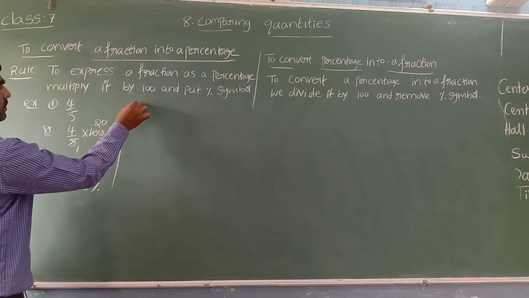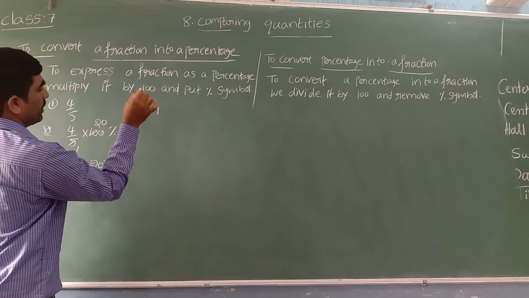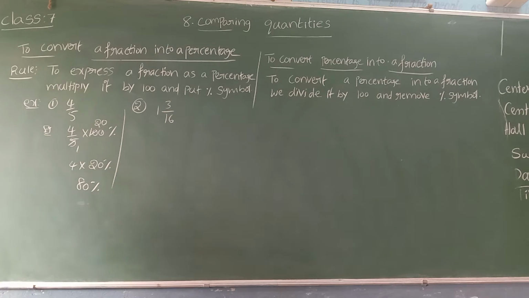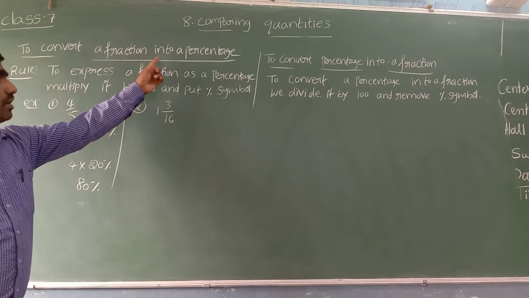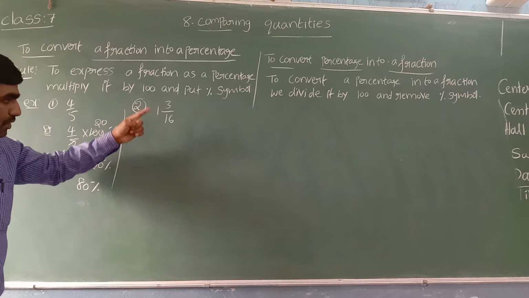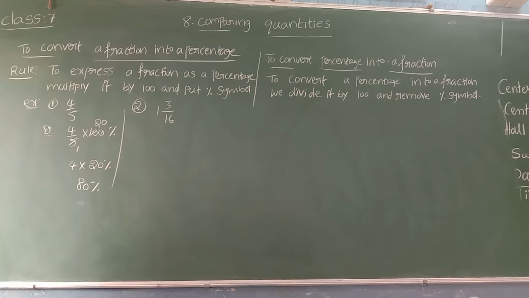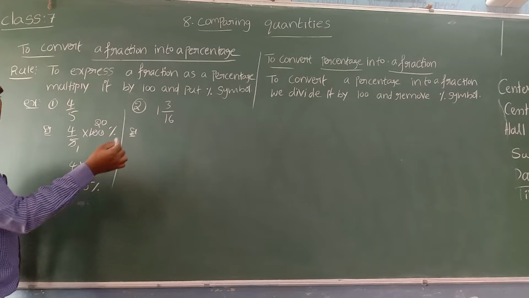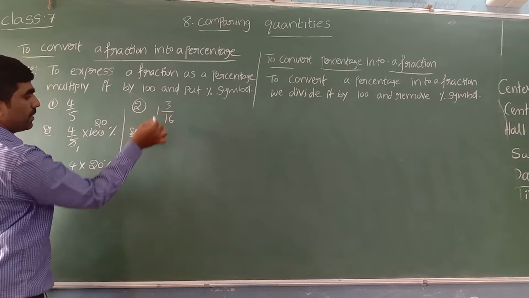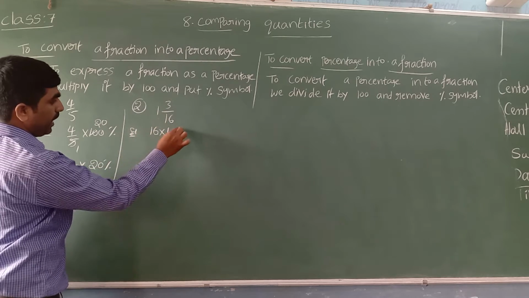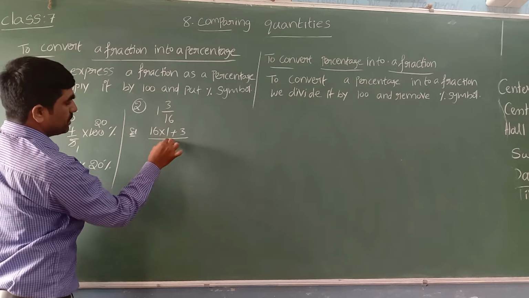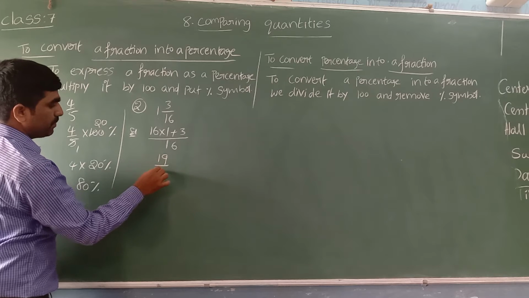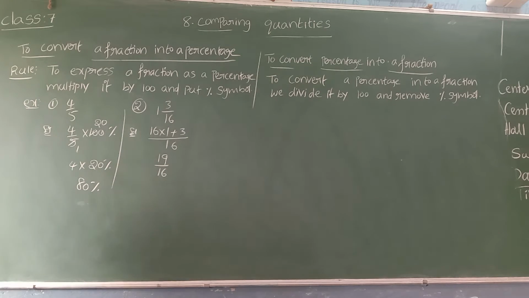Let's see one more example. I'll take here 1 3 by 16. It is a mixed fraction. I want to convert this into percentage. First convert it into an improper fraction, then we'll express it as a percentage. How can I convert a mixed fraction to improper? Multiply the denominator with the whole number part, 16 into 1, and add the numerator 3, keeping the same denominator. 16 ones are 16, plus 3, 19. 19 by 16 is the fraction.